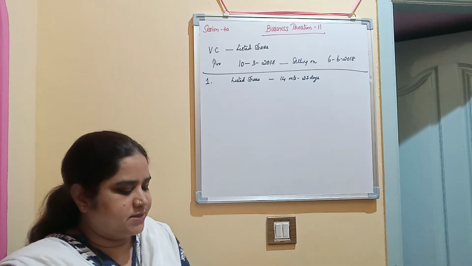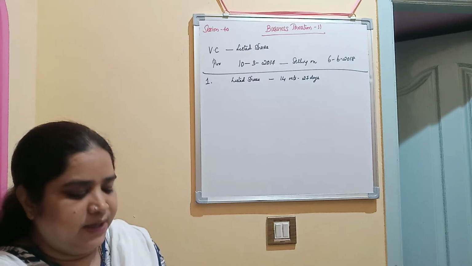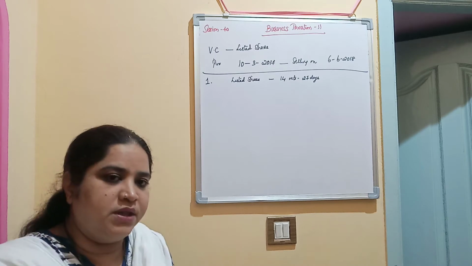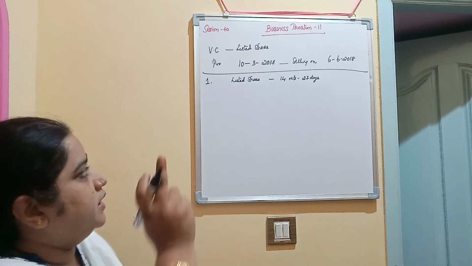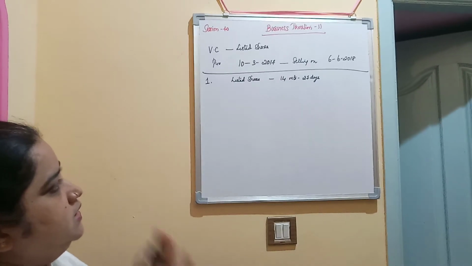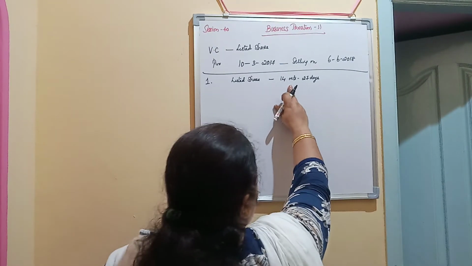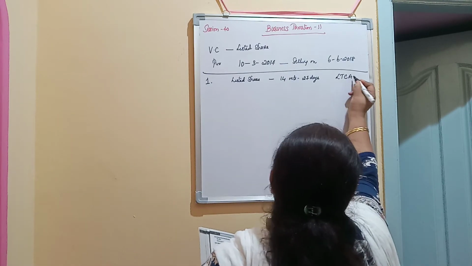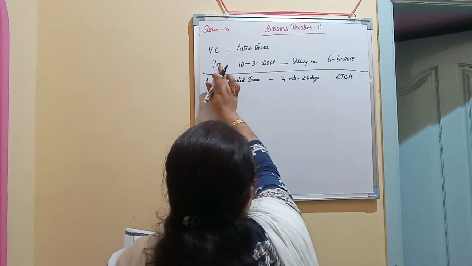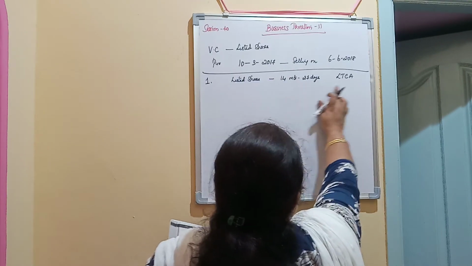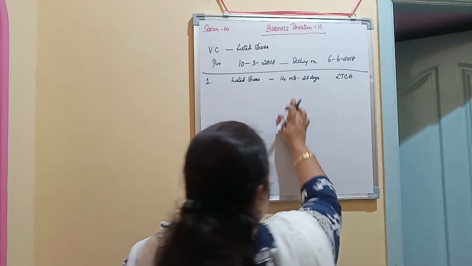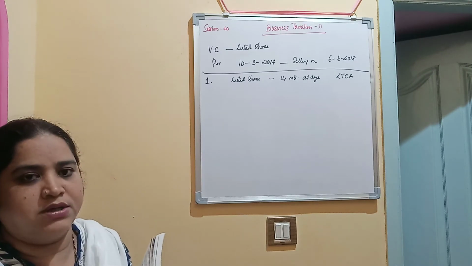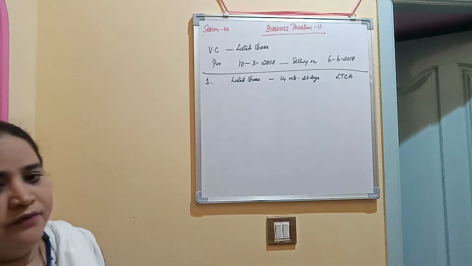If the capital asset is held less than 1 year, it is a short-term capital asset. If it is held more than 1 year, it is a long-term capital asset. Here the period is more than 1 year, so it is a long-term capital asset. The listed shares held by VC for 14 months 27 days are a long-term capital asset, because the rule tells that if listed shares are held more than 12 months, it is a long-term capital gain. So this is the first case.